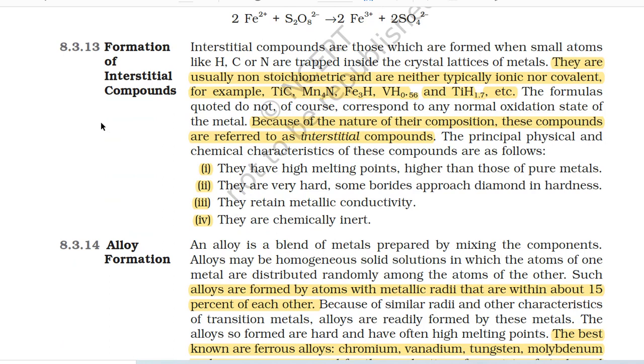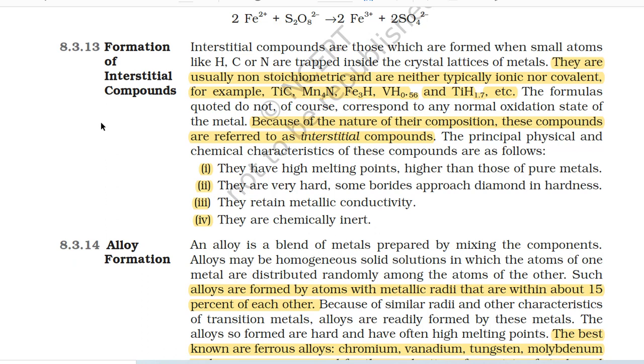8.3.13 Formation of interstitial compounds. Interstitial compounds are those which are formed when small atoms like hydrogen, carbon or nitrogen are trapped inside the crystal lattice of metals. They are usually non-stoichiometric and are neither typically ionic nor covalent.